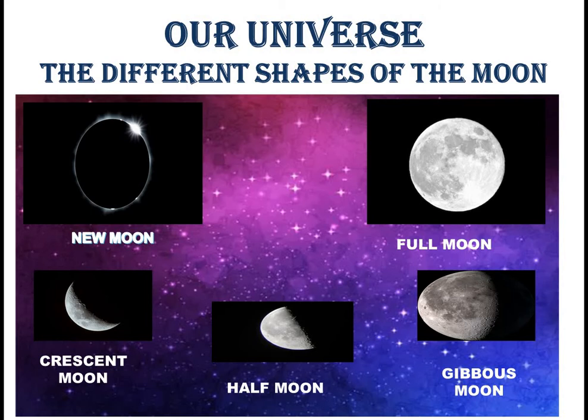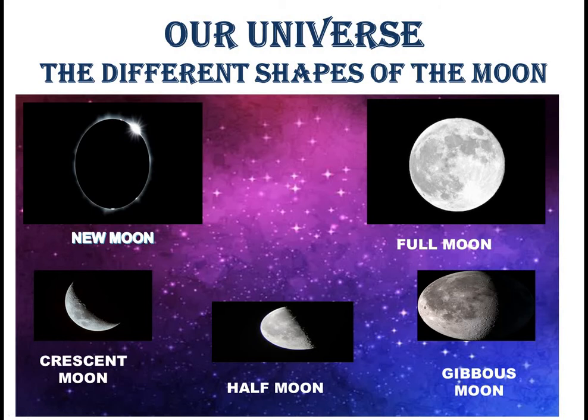The moon has no air or water, so there is no life on the moon. We see the moon shining in the sky at night, just like the planets that move around the sun. The moon moves around the earth. Children, remember, the moon moves around the earth.